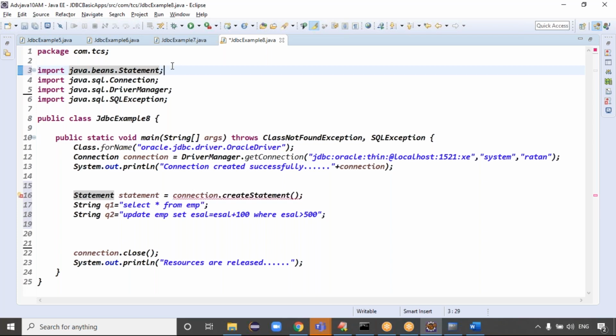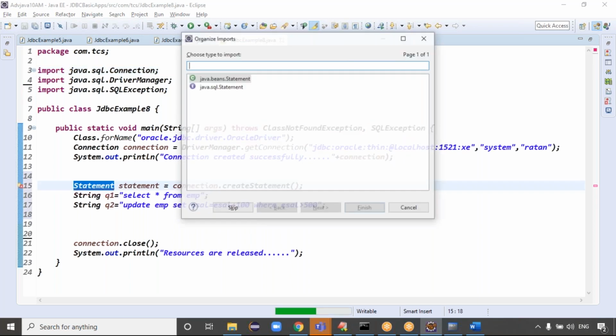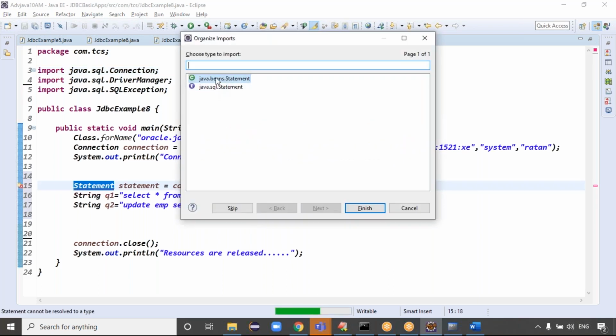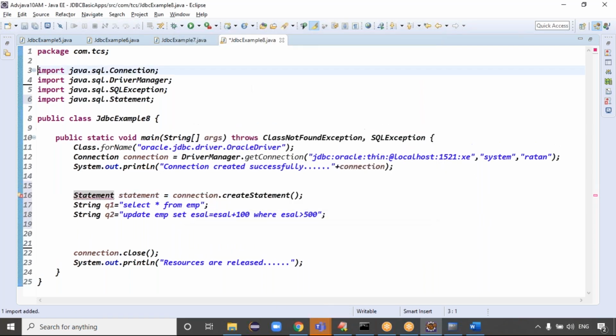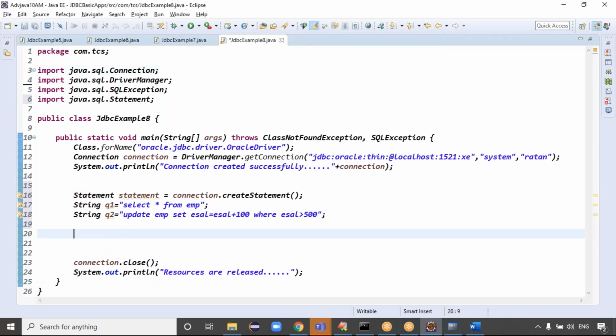Actually, if Statement belongs to multiple packages, when you're trying to import, it asks which statement do you want? Bean statement or SQL statement? Which one do you want, guys? SQL statement, right? Click on finish. Because here there are two queries. Select star from EMP is there. Update query is there, right?